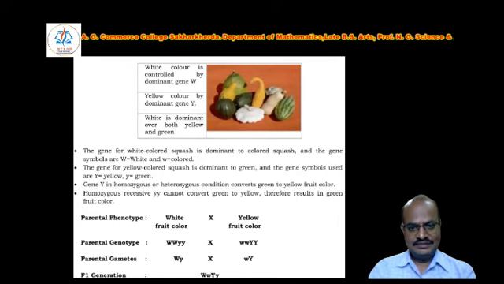Here, we can study the first generation. In the first generation, two parents are given. The first one is a white color fruit and the second one is a yellow color fruit. When the parents produce gametes, they produce the F1 generation.